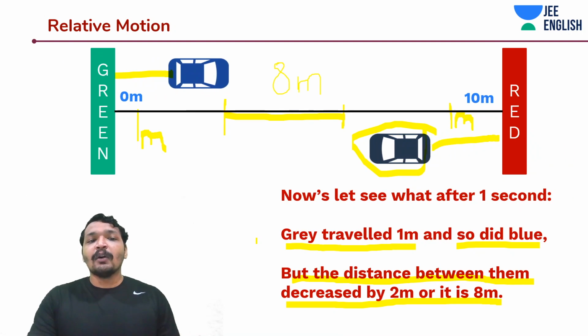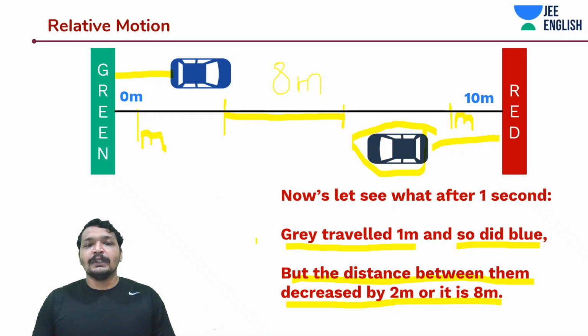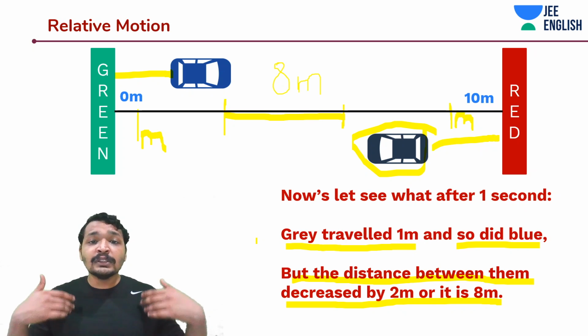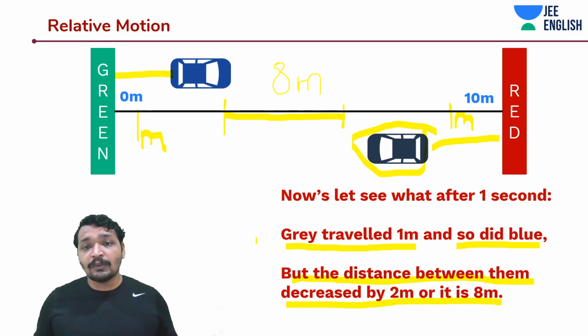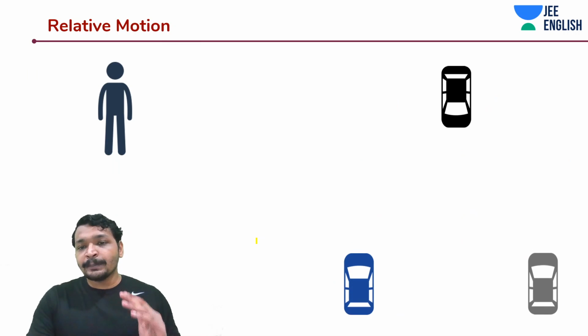Or else what you can do is calculate what has happened after 1 second. You'll observe that these two cars have reduced the distance between them by 2 meters. Then you divide this 2 meters by 1 second, so you will see that the relative velocity is 2 meters per second. And within the next 4 seconds, or in the 5th second, these both cars will meet. It was really that simple, guys.